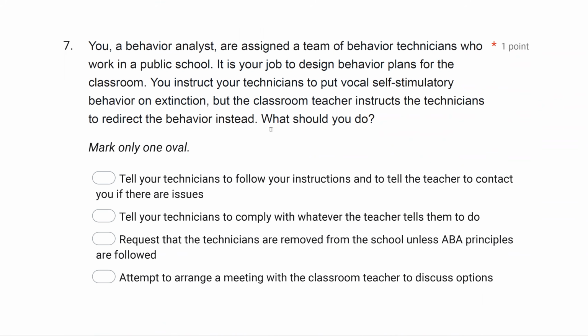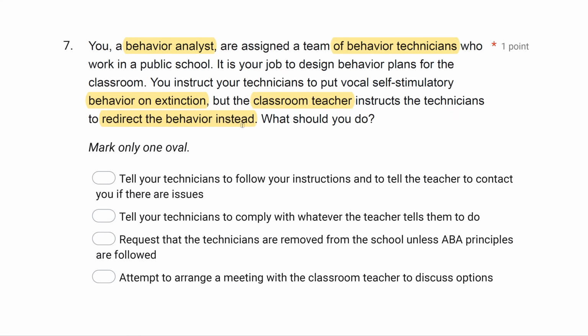Okay, long question. Don't panic on the long questions with a lot of words and a lot of ideas. Attack it like anything else. We're going to slow down, and we're going to do all our work in the question. So you're a behavior analyst. You have a team of techs who work in a school. It is your job to design behavior plans for the classroom. You tell them to put a behavior on extinction. The teacher says, redirect the behavior instead.